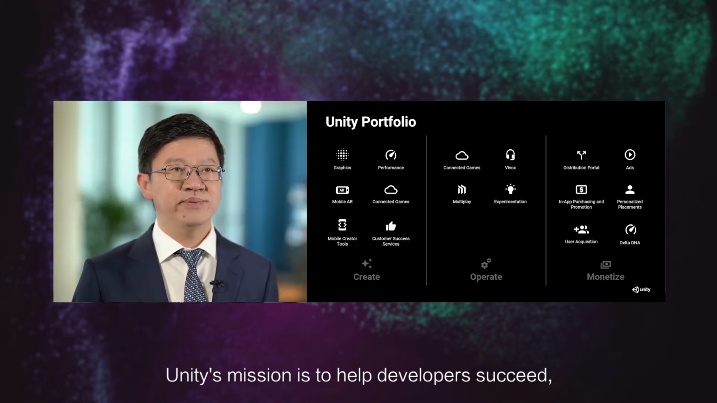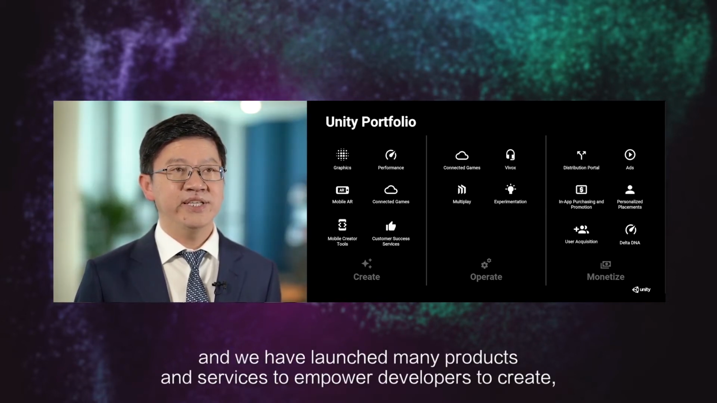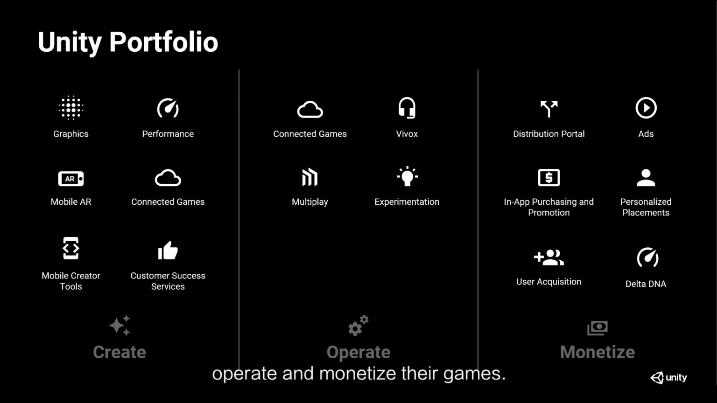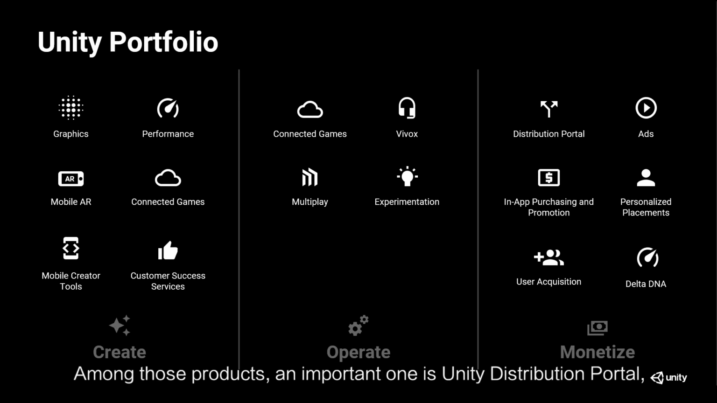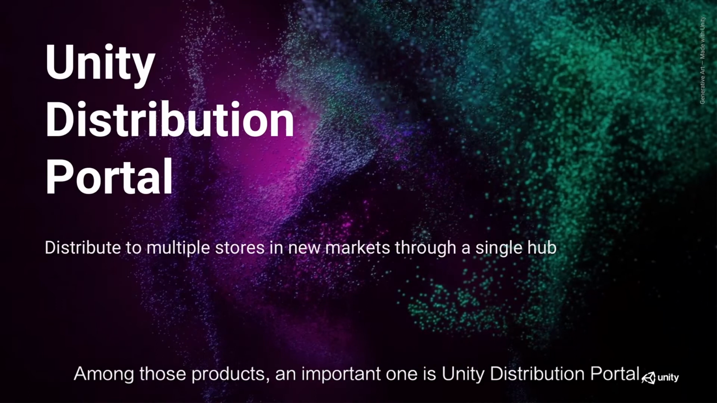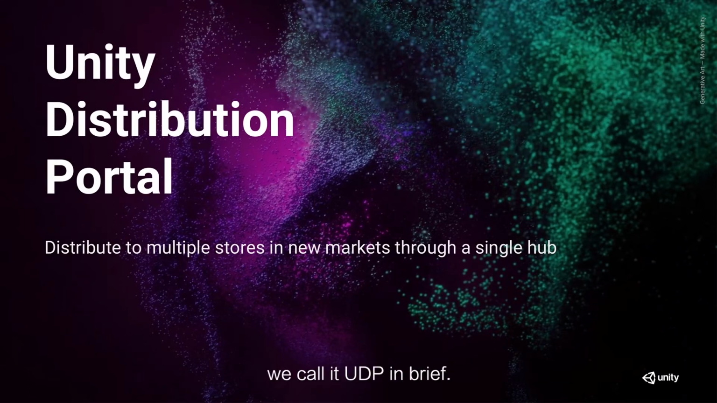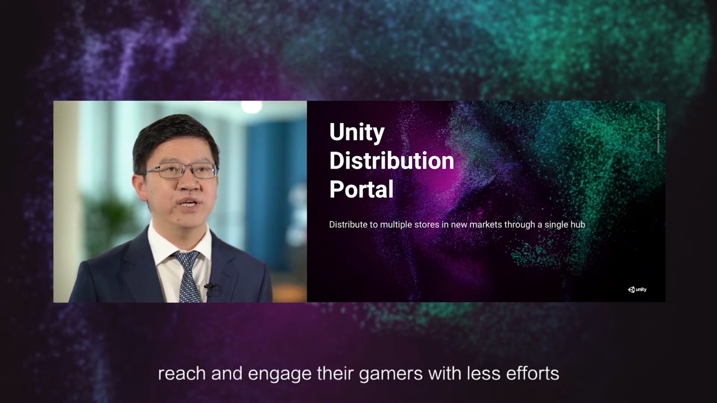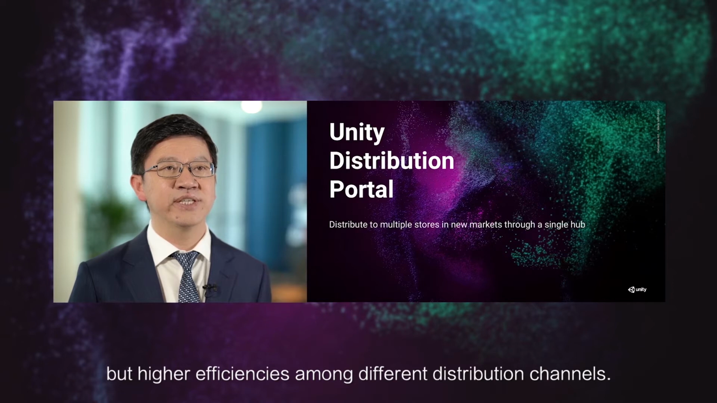Unity's mission is to help developers succeed, and we have launched many products and services to empower developers to create, operate, and monetize their games. Among those products, an important one is Unity Distribution Portal. We call it UDP in brief. It is one of the powerful weapons Unity launched to help mobile game developers reach and engage their gamers with less effort but higher efficiency among different distribution channels.